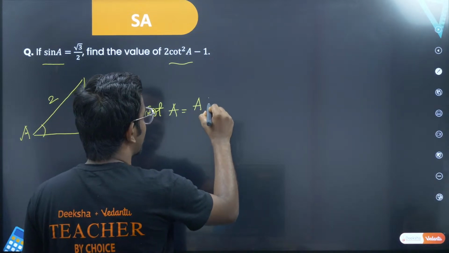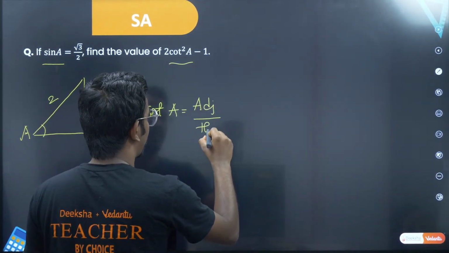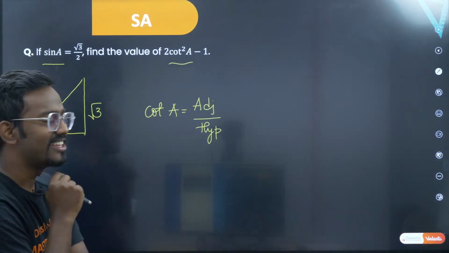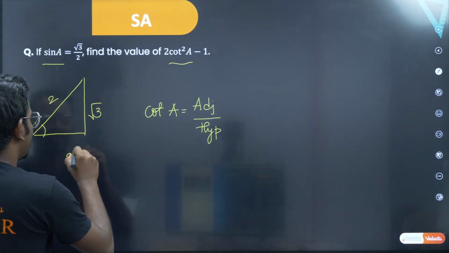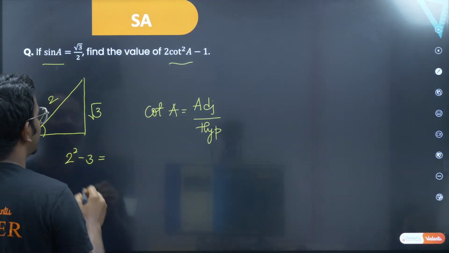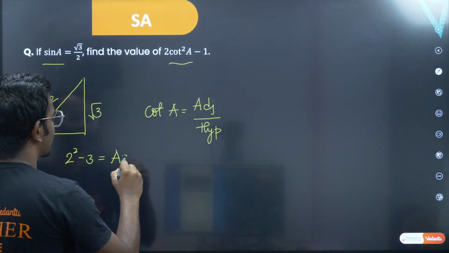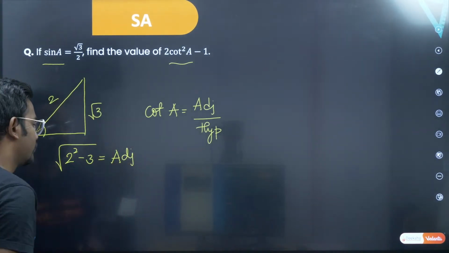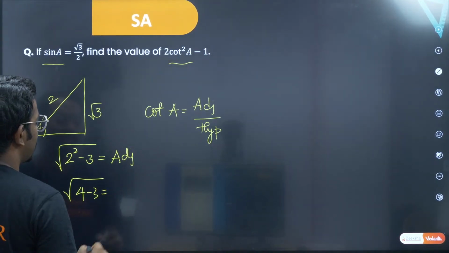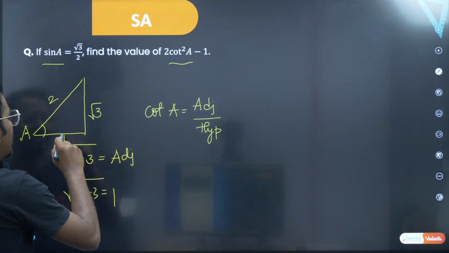So I want adjacent side by hypotenuse side. Sir, adjacent side is not known. How do you get adjacent side? Sir, I know that 2 square minus root 3 square, that is 3, is equal to this adjacent side squared. So adjacent side is under root 4 minus 3, that is equal to 1. So therefore the adjacent side becomes 1.